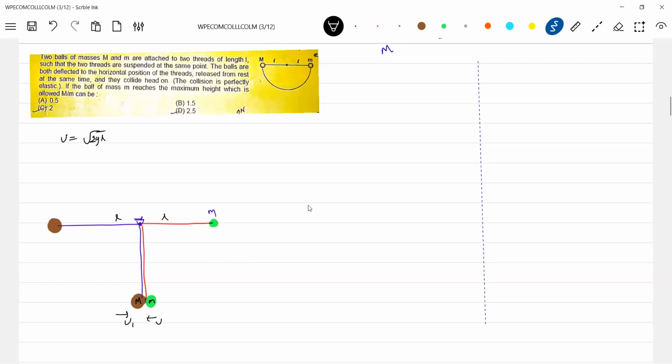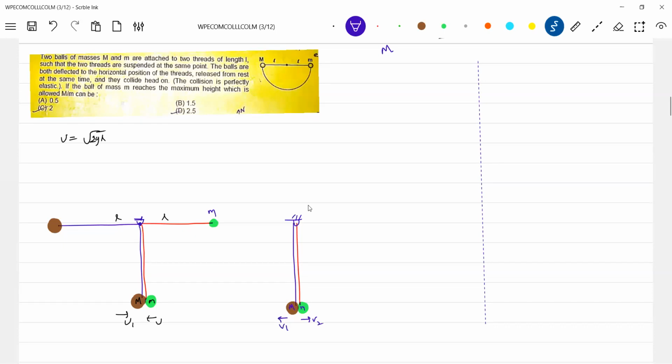So their velocities, they will rebound. Okay, there's a better diagram. Collision is elastic, no? So will they have the same speed or different speed after collision? Let me say different: V1 and V2.